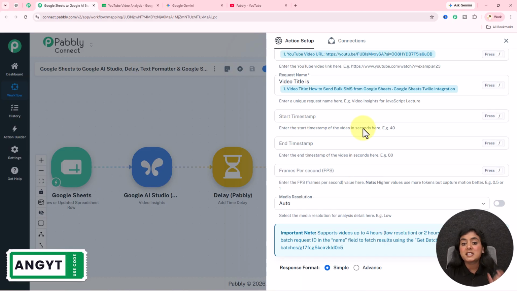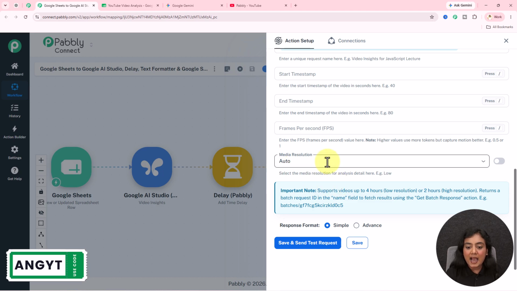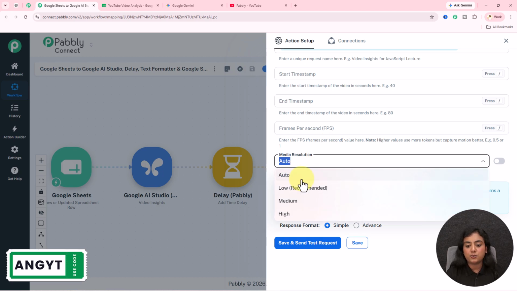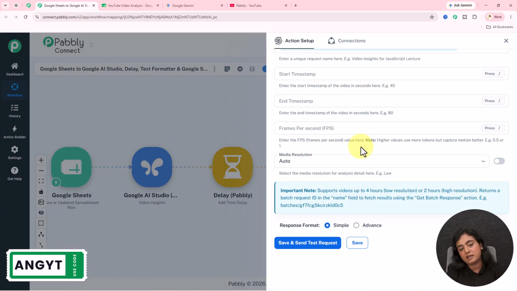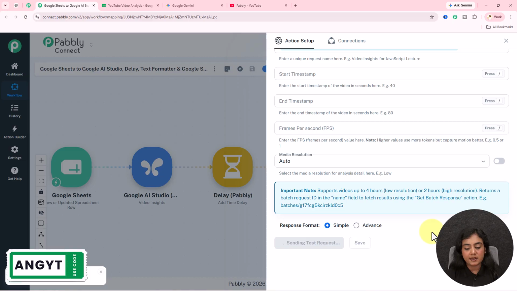I don't want a specific timestamp to be entered, but if you want the analysis in the video to be done from a specific time to a specific time, you can do that as well using this amazing step by entering the timestamp end and start over here. Okay, I don't want that. I'll skip the part. I don't want frames per second also, so I'm going to skip the part of that. And media resolution, I will select over here as auto because it can be low, high. I have no specific one selected for me, so I'm going to select the media resolution as auto, and then simply I'm going to click on this save and send test request button.